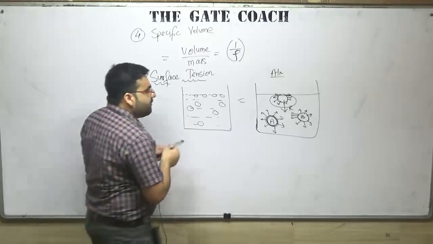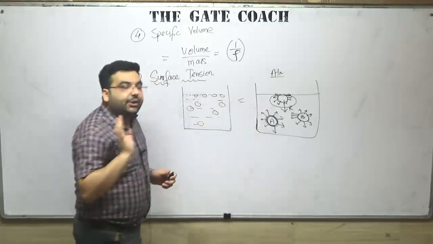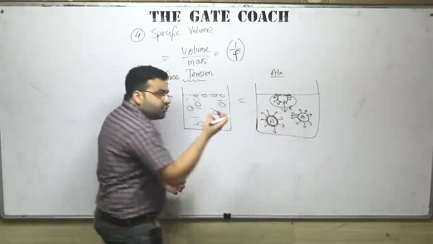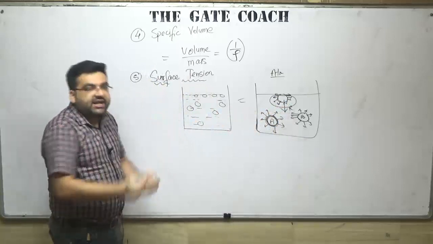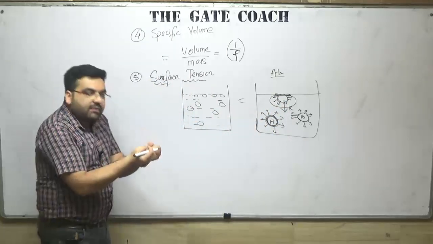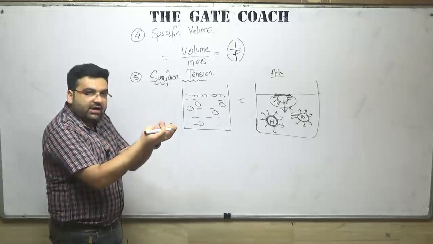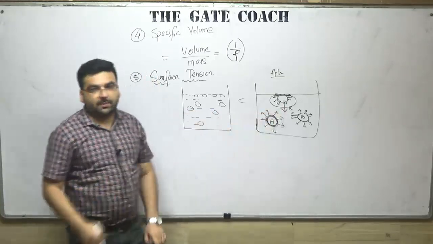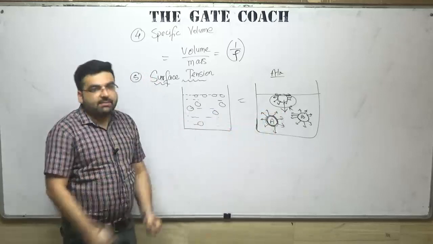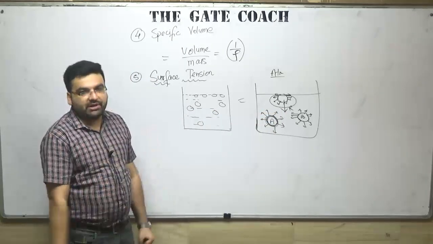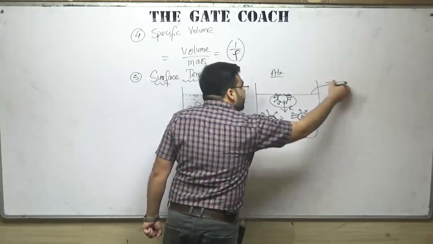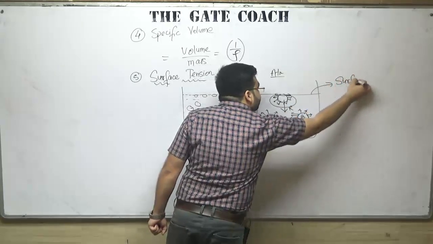So what will happen if it is a wetting liquid? Now what is a wetting liquid? I will be coming to that also. If it is a wetting liquid, a stretched membrane type of thing will be formed at the surface, because every particle is being pulled inside with a resultant R. Clear? And that stretched membrane is known as the surface tension.